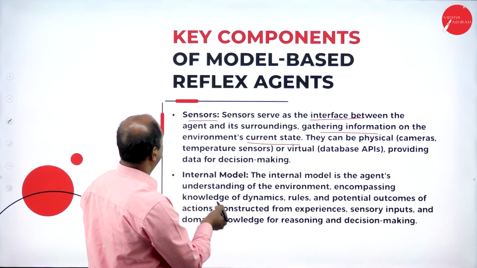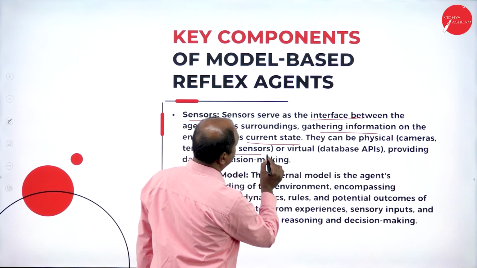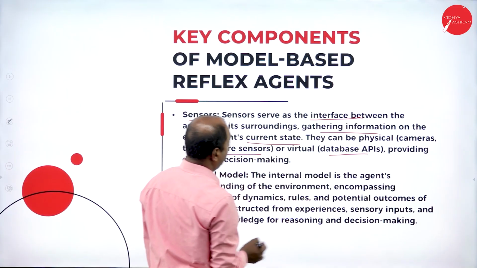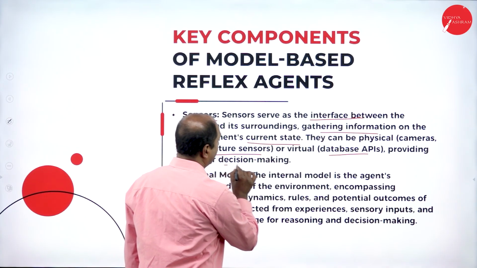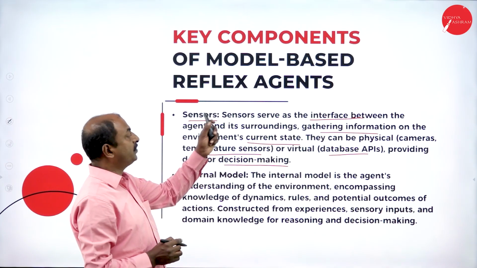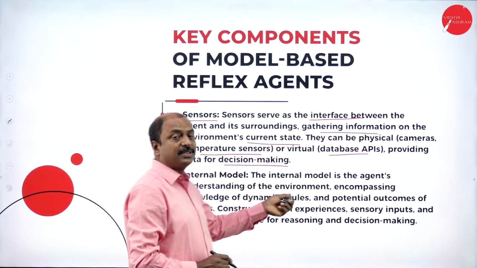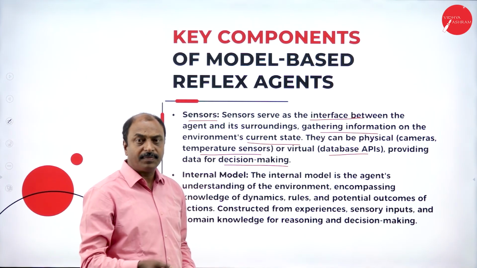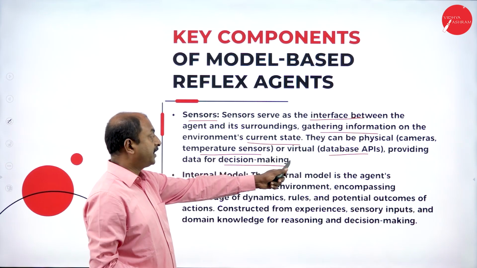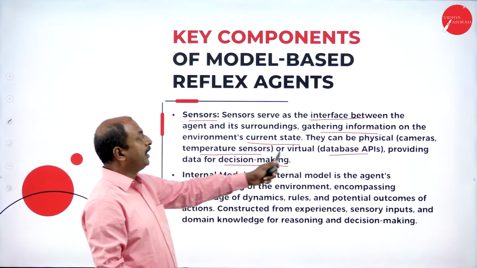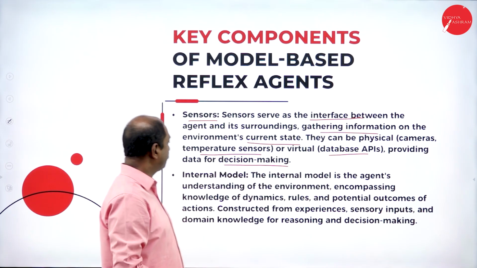This can be physical, like temperature sensors, or virtual, like a database or API providing data for decision making. So the function of sensors is to perceive the environment, or in other words, to take the data from the environment. The data may be in different forms.